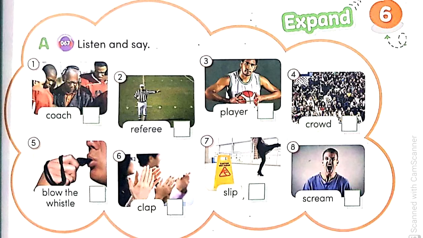B. Listen and write the letters. A. The crowd cheers very loudly. B. The referee controls the game and makes sure everyone plays fairly. C. Some people scream when they are angry. D. The coach is a great leader for our team.